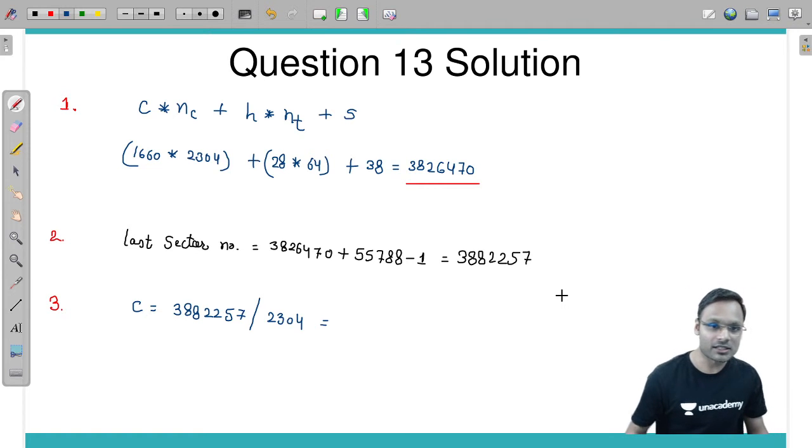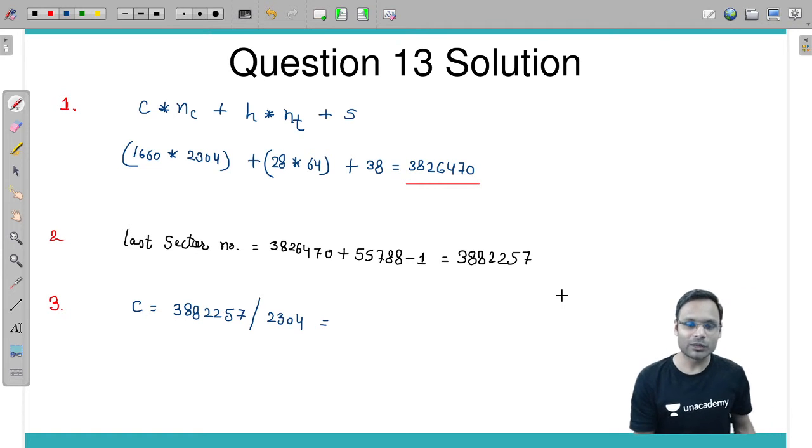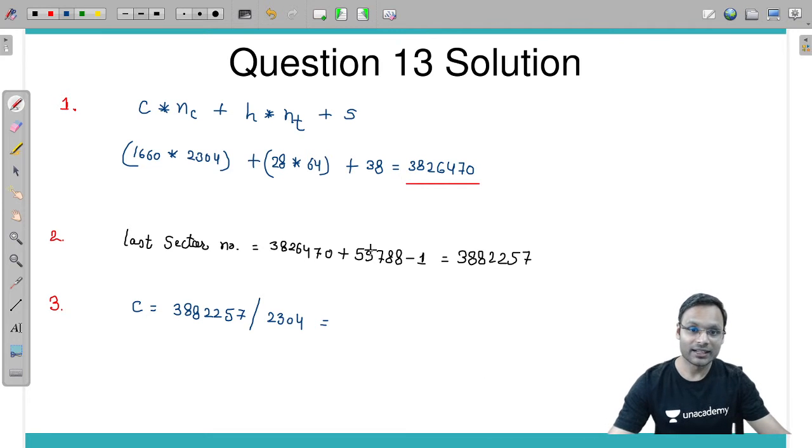Look at this, can you do this? Divide this by 2304, and whatever integer value you get will be your cylinder number, which is 1685.